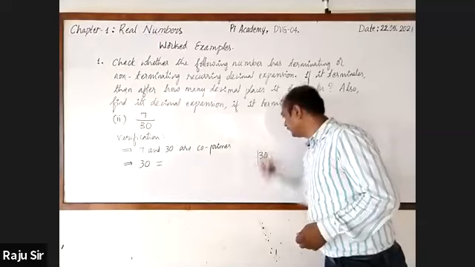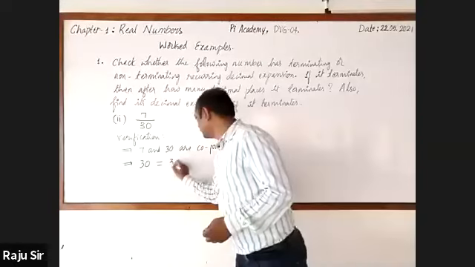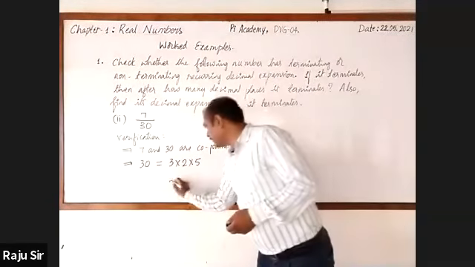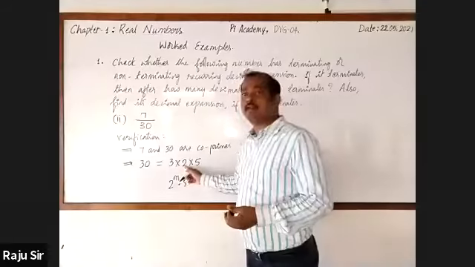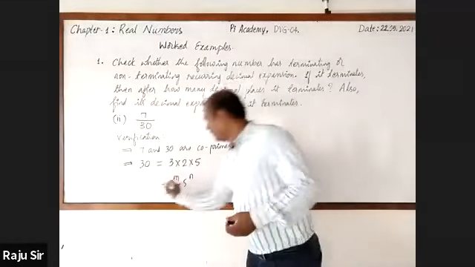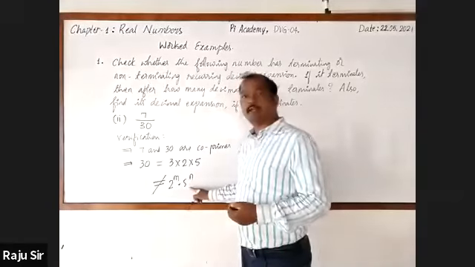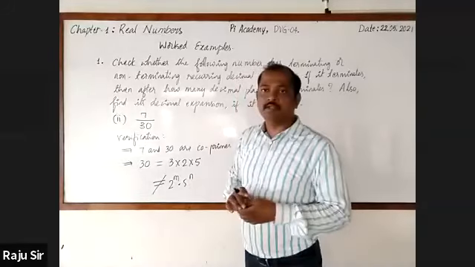30 is 3 into 2 into 5. Is it of the form 2 raised to the power m into 5 raised to the power n? No, sir. Of course, there are 2 and 5, but it is not only this form. Even 3 is also there. You can write it is not of the form 2 raised to the power m into 5 raised to the power n. Now you tell whether it terminates or not.